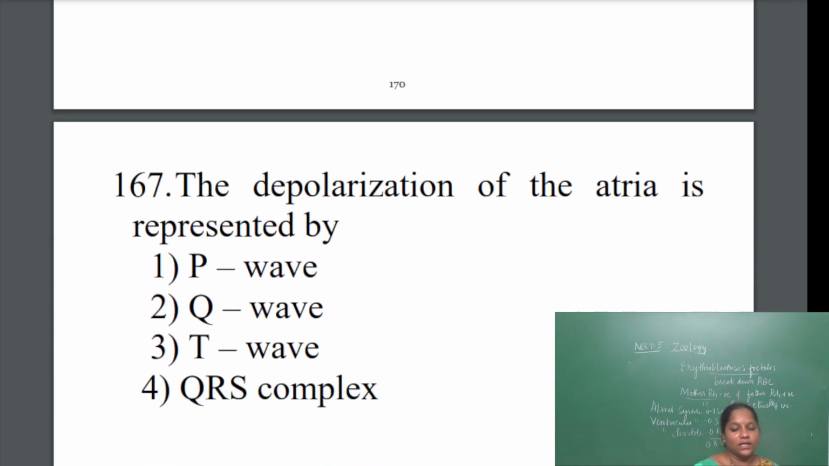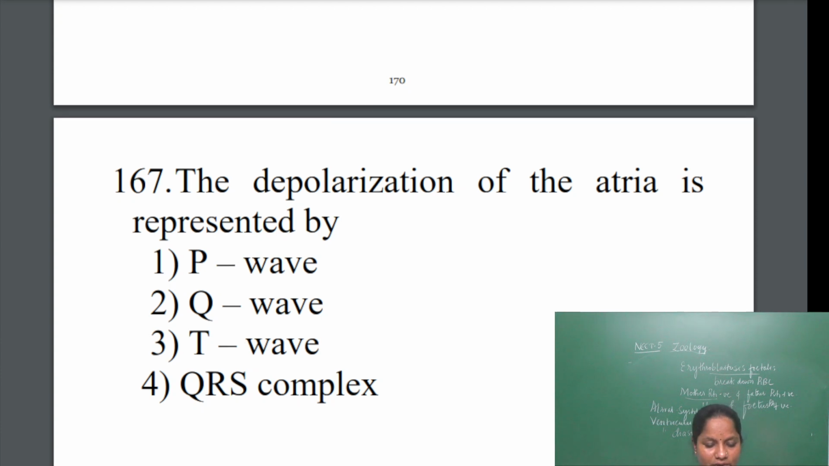The next question is, the depolarization of atria is represented by the P wave. Depolarization of the atria starts with the P wave. Then QRS is the depolarization of the ventricles, and repolarization of the ventricles is the T wave. So the answer is T wave.